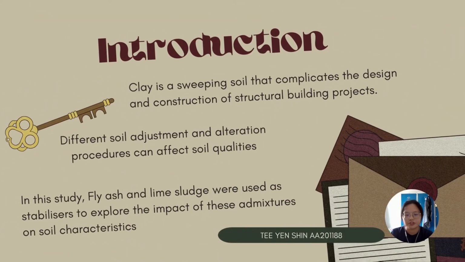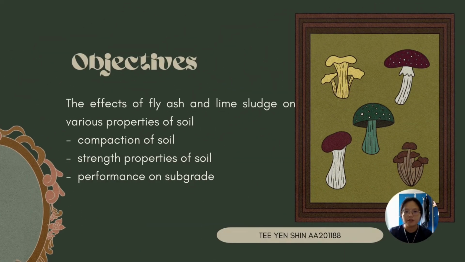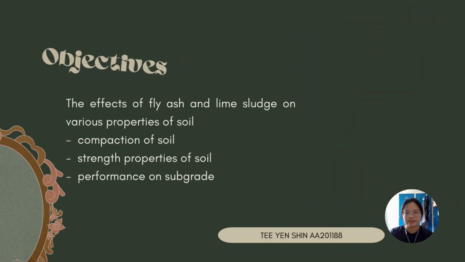Hi, my name is Yee Shin. Clay is a swelling soil that complicates the design and construction of structural building projects. Different soil adjustment and alteration procedures can affect the soil qualities. In this study, fly ash and lime sludge were used as stabilizers to explore the impact of this mixture on soil characteristics. The objective of this study is to determine the effect of fly ash and lime sludge on various properties of soils such as compaction of soil, strength properties of soil, and soil performance on subgrade.